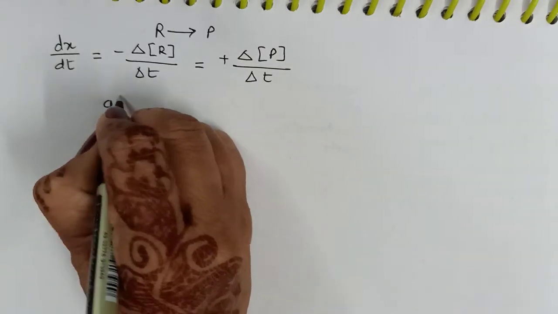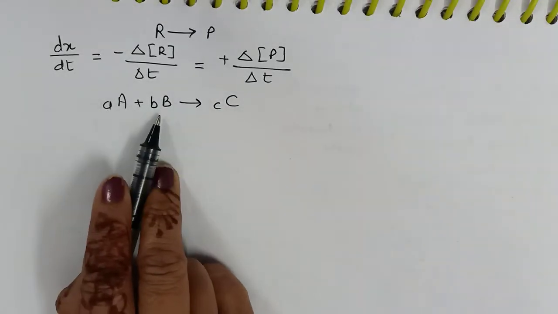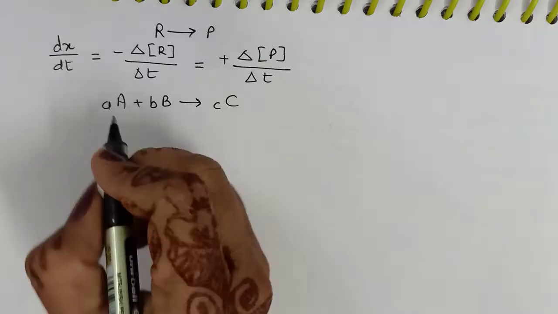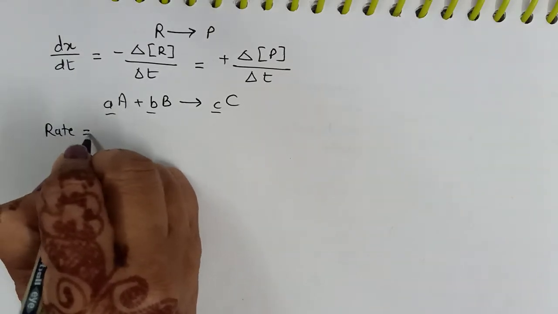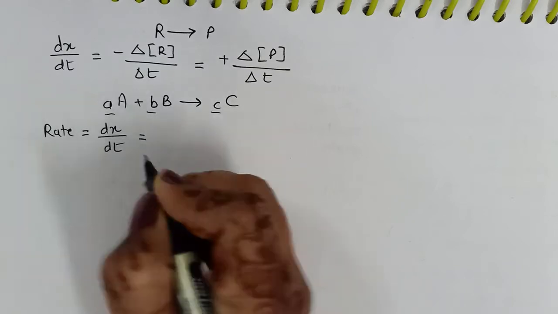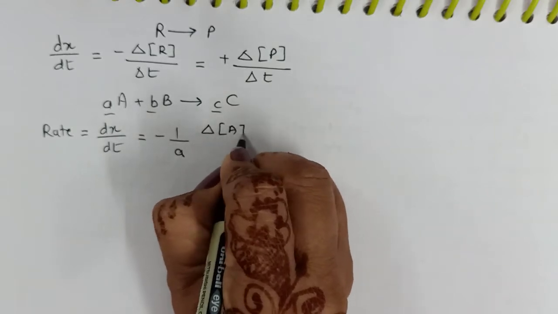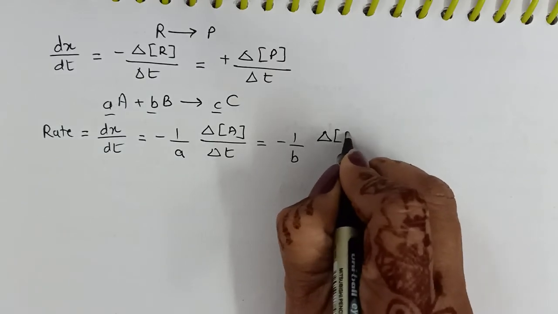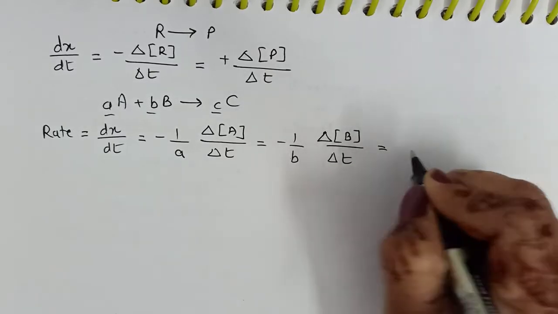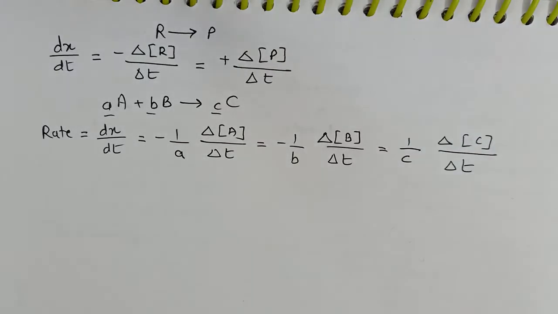Now suppose there is a reaction which has stoichiometric coefficients. For example, aA plus bB giving cC, where a, b and c represent the number of moles. In that case, how can we define the rate? So here rate will be equal to dx upon dt, that is equal to minus 1 by a del A upon dt, that is equal to minus 1 upon b del B upon del T, that is equal to plus 1 by c del C upon del T.